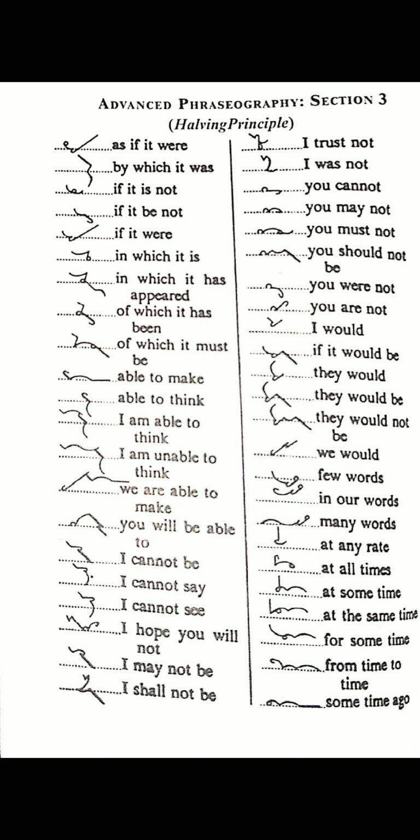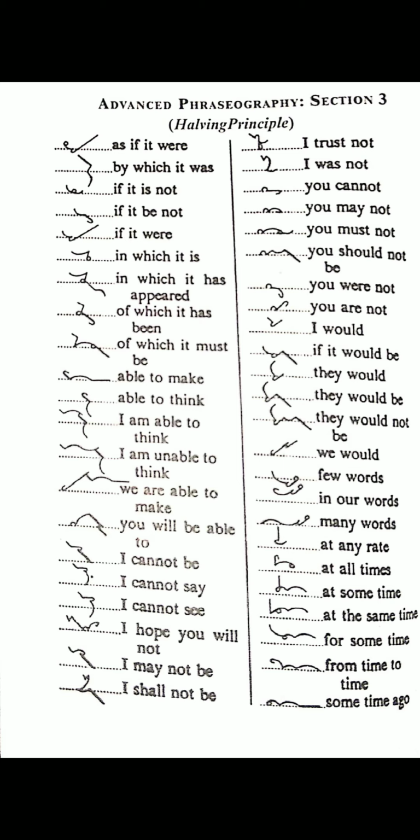"If it were": F half for "it", and "were" way and upward R. "In which it is": N stroke, J half for "it", and S circle.